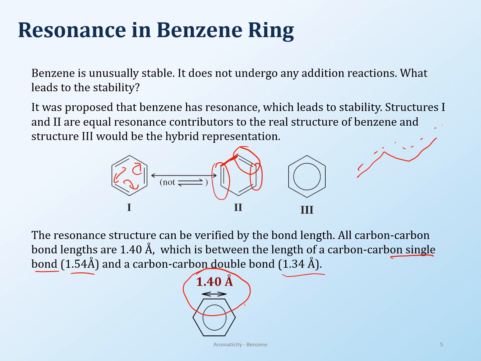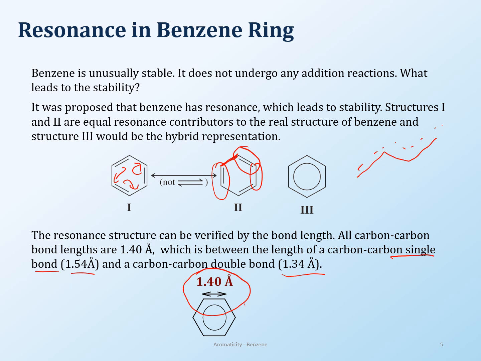So it's in between, right? In between, because it's very fast moving electrons, so sometimes single, sometimes double, and it's so fast that it gives the idea that the bond length is 1.4 angstrom. So something in between single bond, double bond. So resonance is one thing that is happening in the benzene ring.